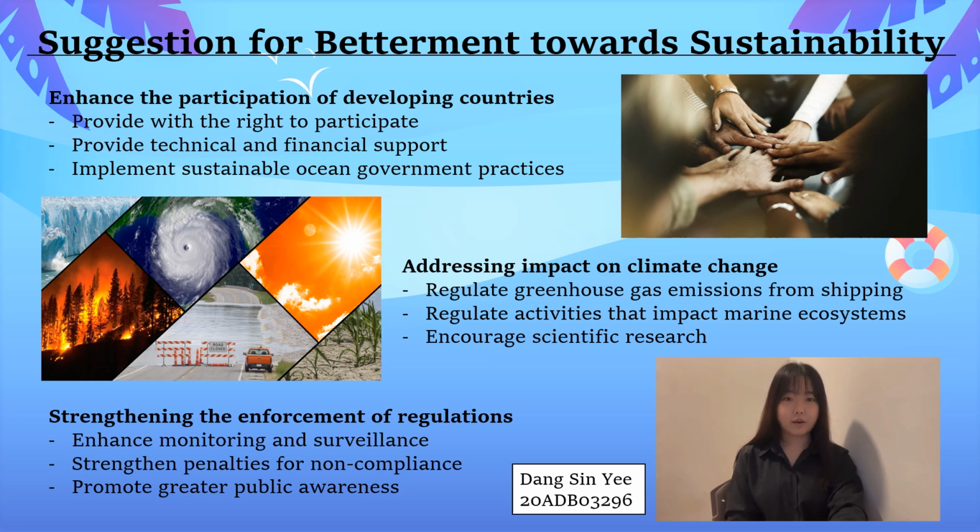Next, the impact of climate change on the ocean is one of the greatest challenges facing the world today. UNCLOS could be modified to help address this issue, such as regulating greenhouse gas emissions from shipping by setting a target and proposing a range of measures to achieve it. Besides, UNCLOS can regulate activities that impact marine ecosystems, such as requiring states to ensure that their activities do not cause significant harm to the marine environment.